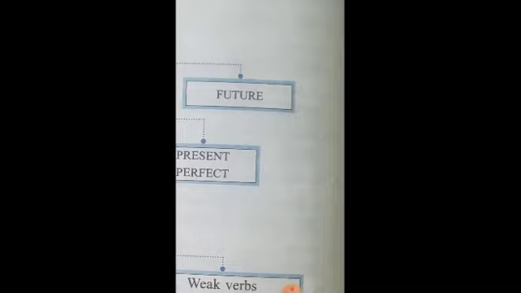So, we have words like will or shall. Whenever we use these, whatever verb we use along with shall or will is always in the base form. You have learned about the base form, the past tense form and the past participle form. You may again refer back to the video that was sent for the tenses for better understanding.